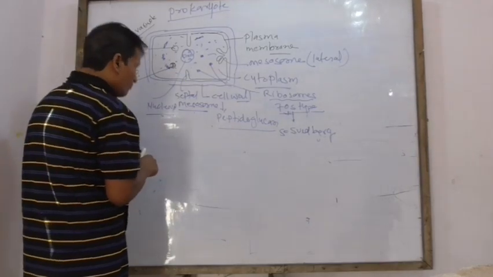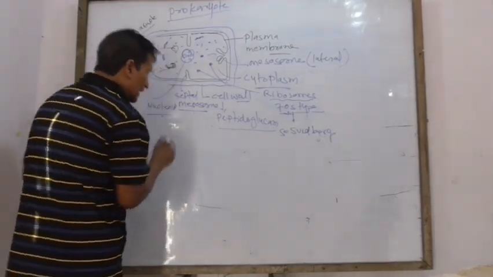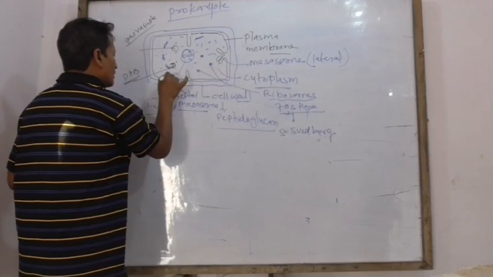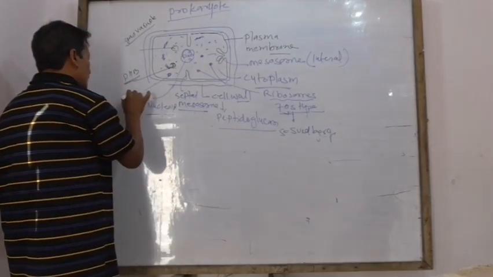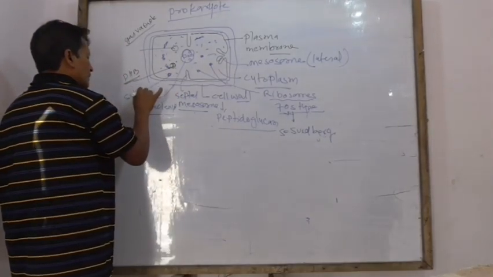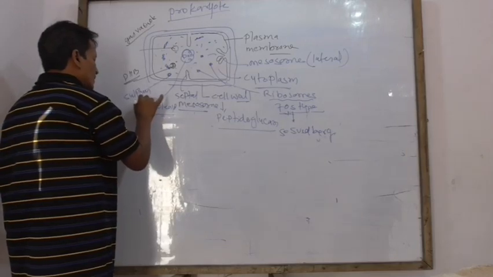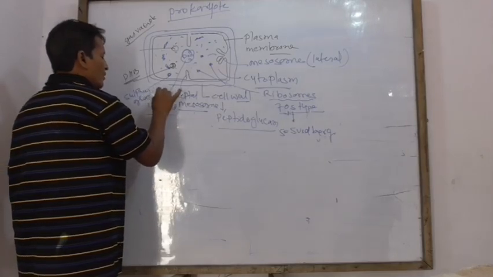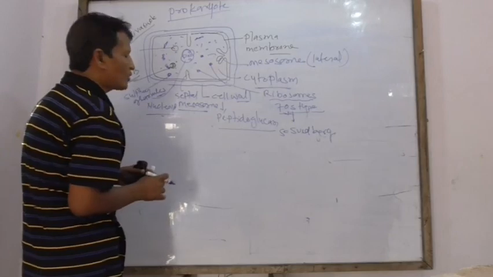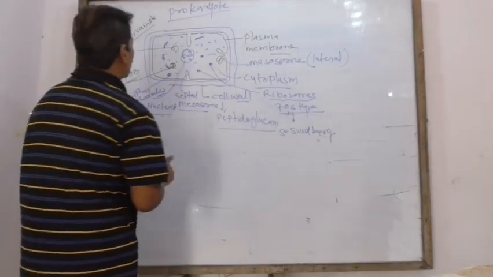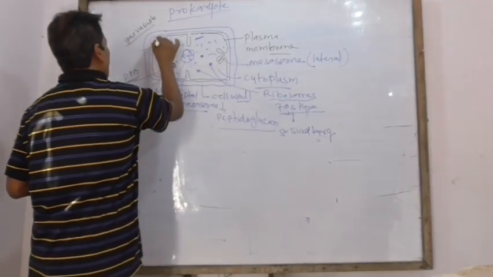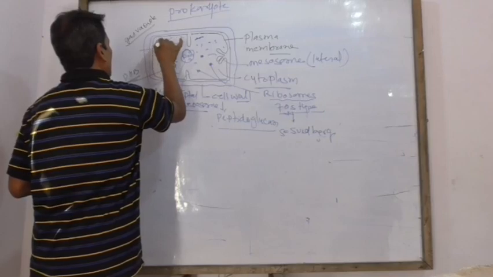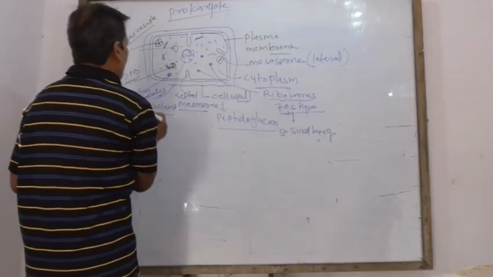Some have sulfur granules, which serve as a source of sulfur, and sometimes polymetaphosphate.